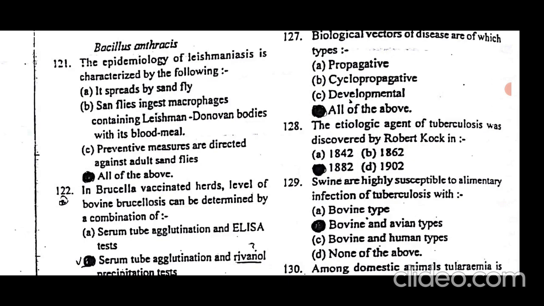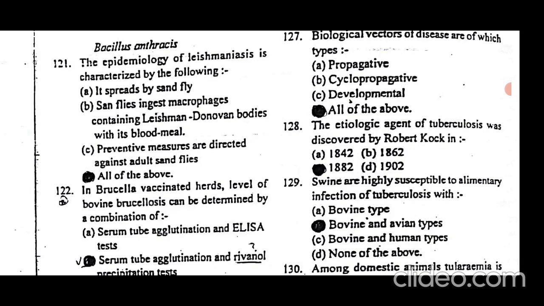There are two main forms of leishmaniasis: cutaneous and visceral. A vector is also involved in this disease. The vector is the blood-sucking sandfly, and there are two main hosts, humans and dogs. It can be transmitted from human to dogs or dogs to humans with the help of the blood-sucking vector, the sandfly.